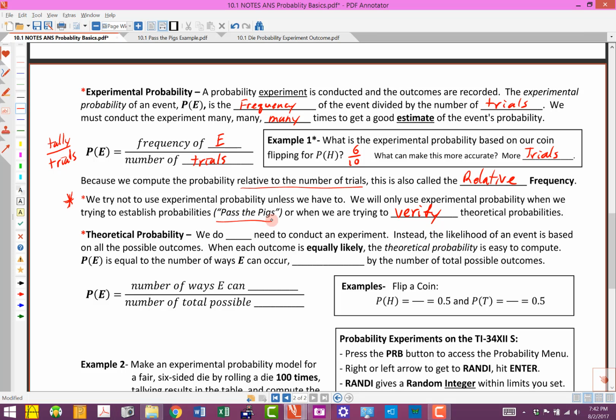Now, I'm hoping you've heard of the game called Pass the Pigs. Pass the Pigs is a really fun game.